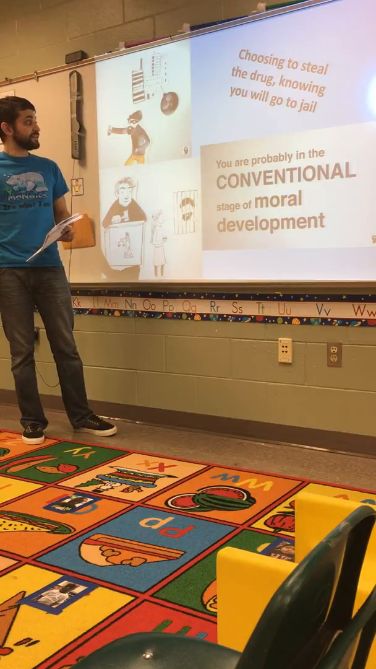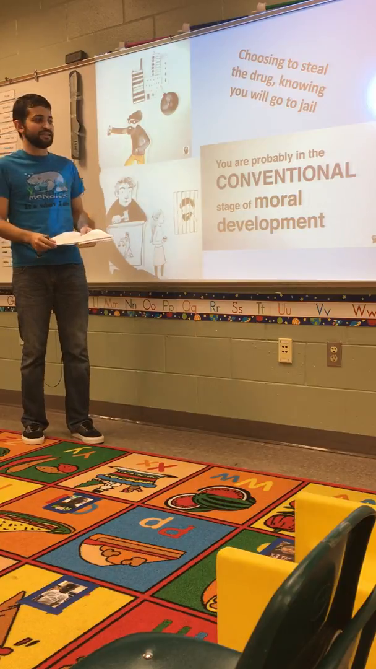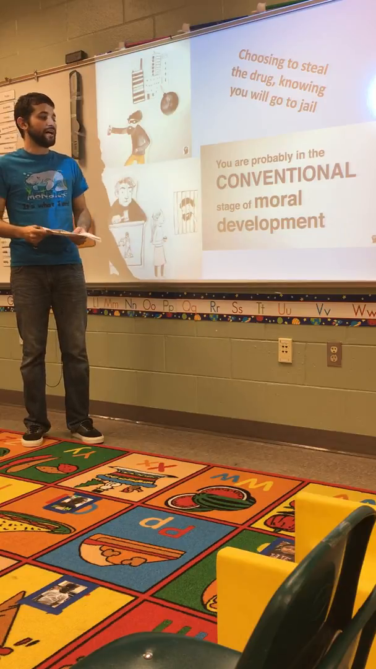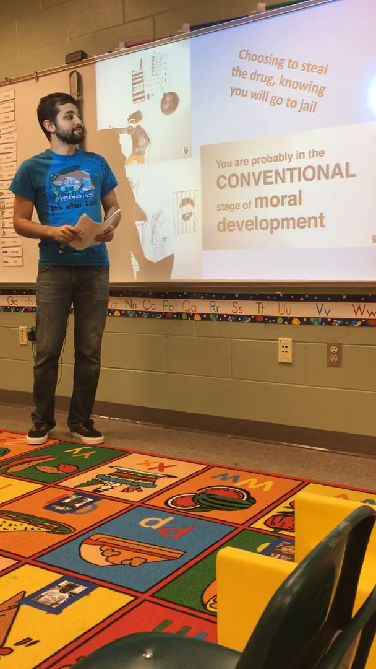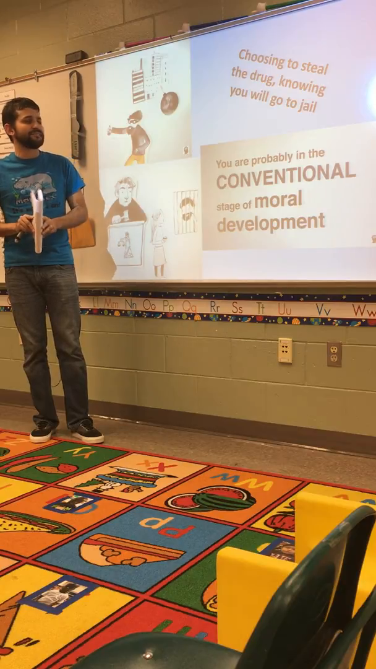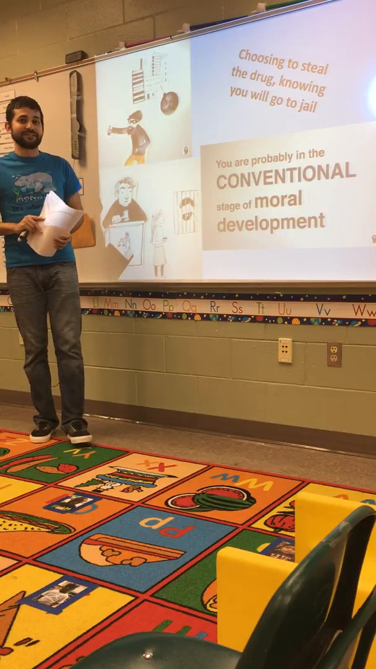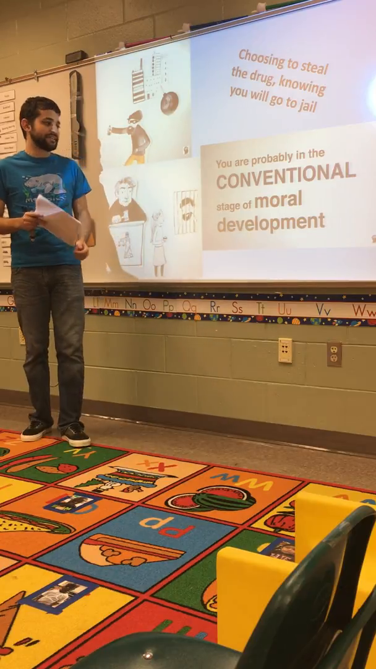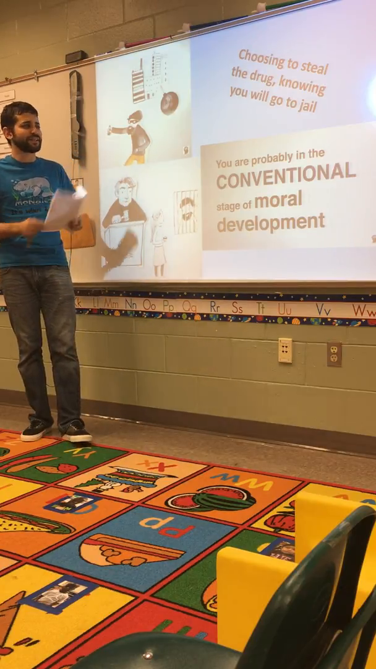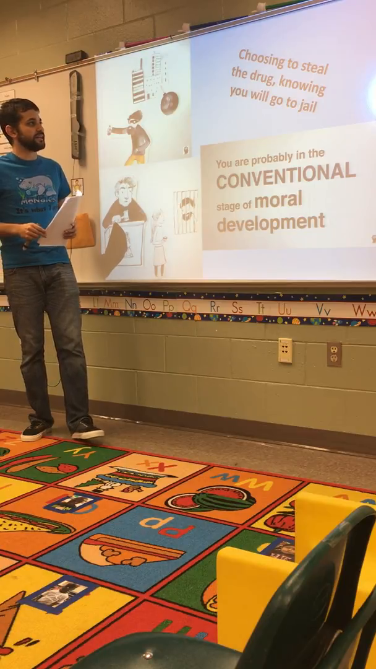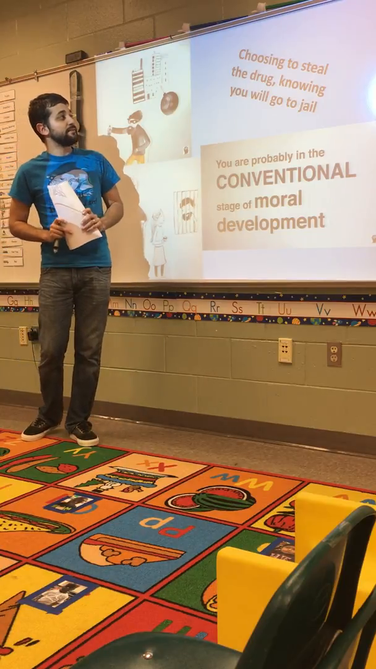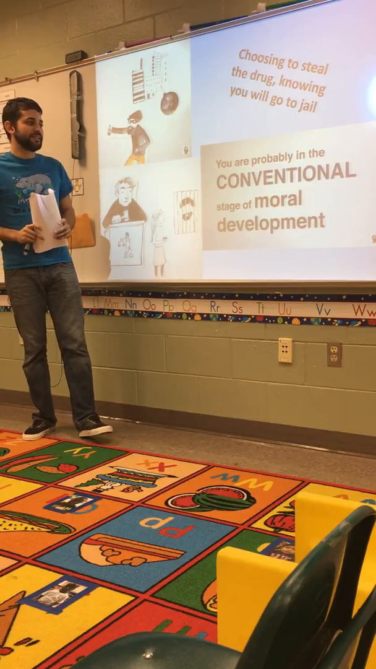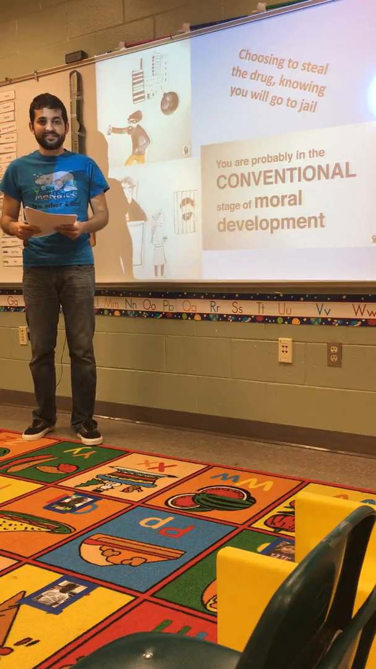So let's go back and look at Heinz again. And remember, there's more than one option in these choices, and I would love to hear what you think your response would be. So if Heinz decided to steal the drug, knowing the consequences, knowing that he would go to jail, he would probably be in the conventional stage of moral development. So a question I'd love to see you answer in the forum is, if Heinz chose not to steal the drug, what reasoning could be used that he would still be in the conventional stage?